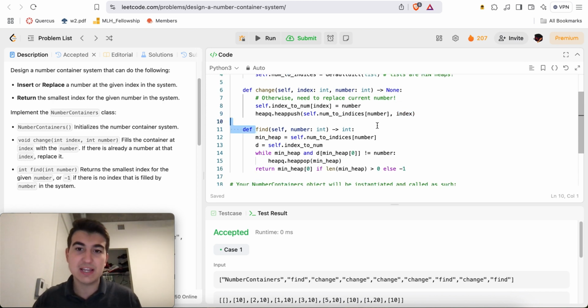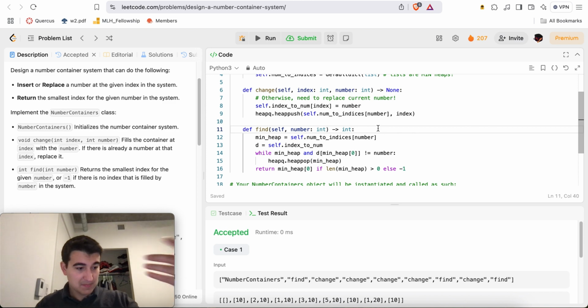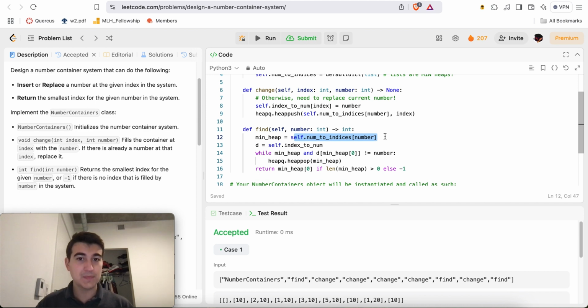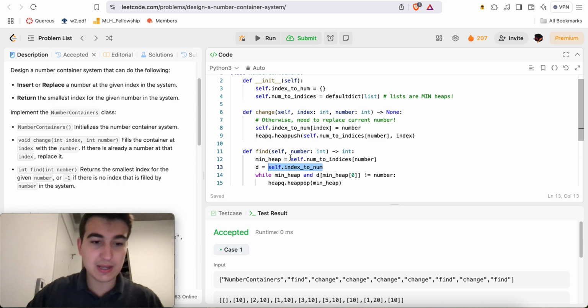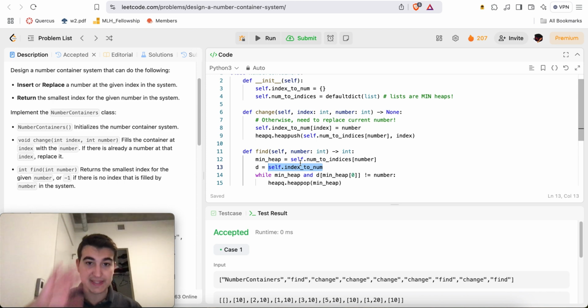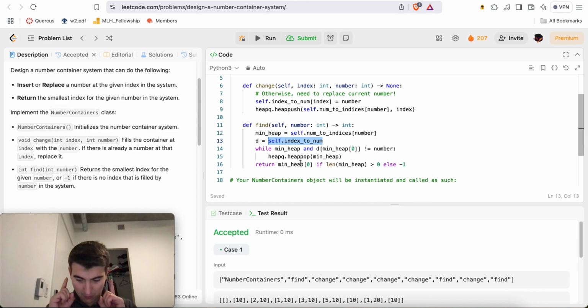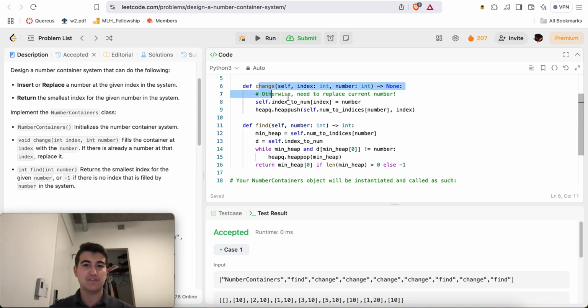Now for the find function, essentially we're going to grab the min heap of indices for the number that we're given. So for this number, we're going to say self.num to indices of that number. And here I say dictionary is equal to self.index to num. So we map indices to numbers here, a hash map that will map an index to the number at that index. And we're conscientious of the fact that in our main heap, we might have indices that no longer point to our number because they could have been replaced via more change functions.